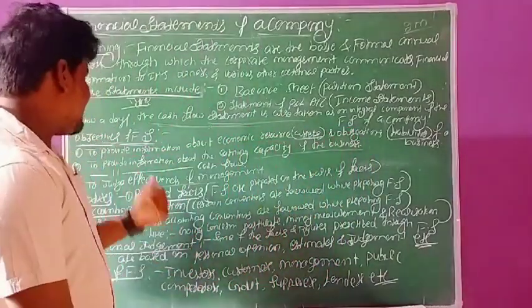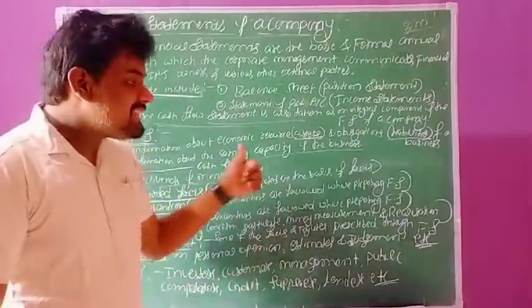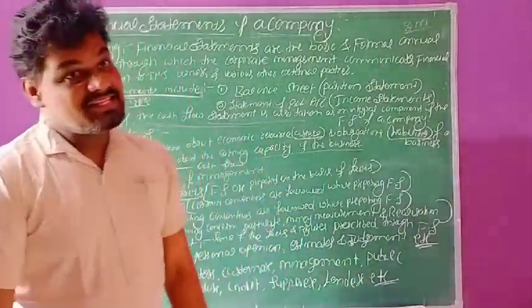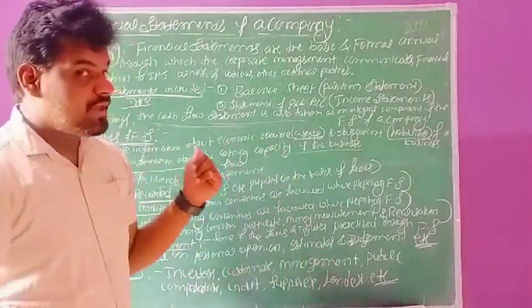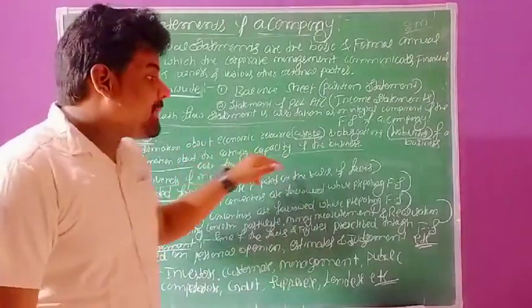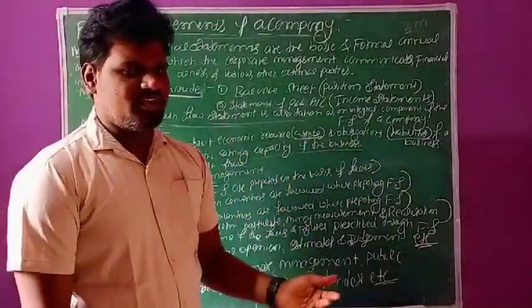The second objective is to provide information about earning capacity of the business. This is the main important objective. What is the capacity of production of goods and services?